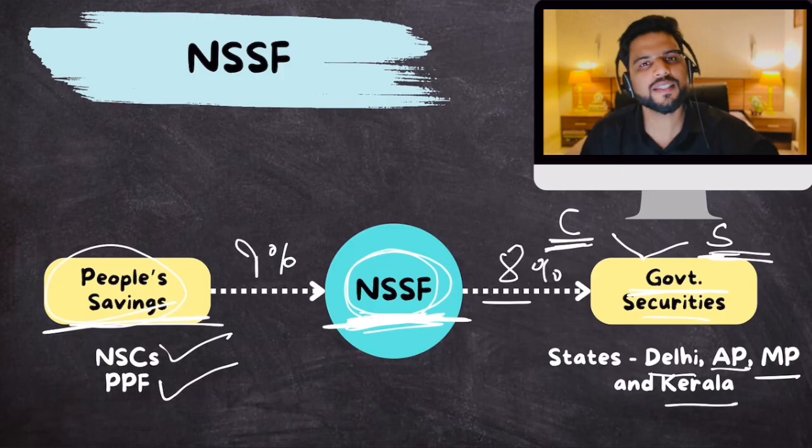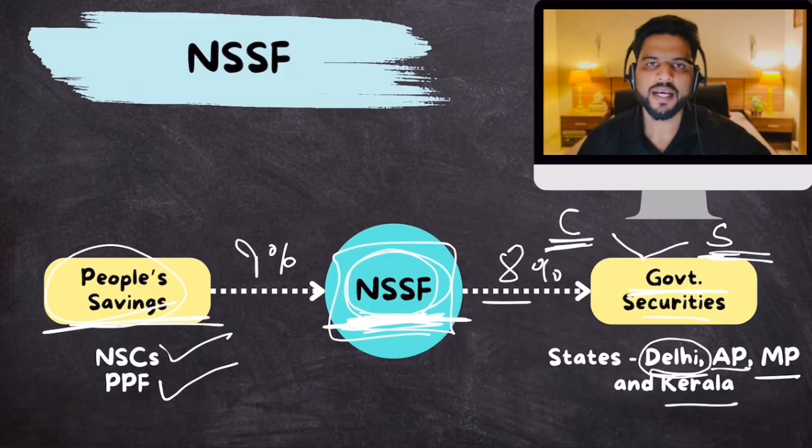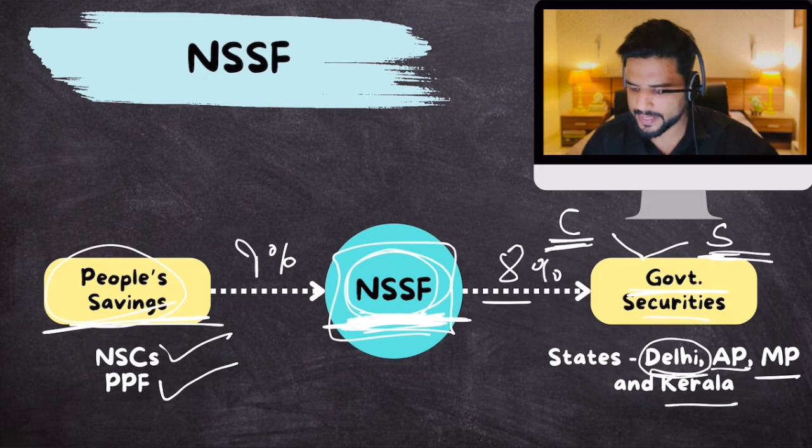That is why many other states do not borrow from NSSF, they borrow from the market, banks directly. Clear? Any which way, this is NSSF, and Delhi government recently requested central government to give it 10,000 crore worth of loans from NSSF.